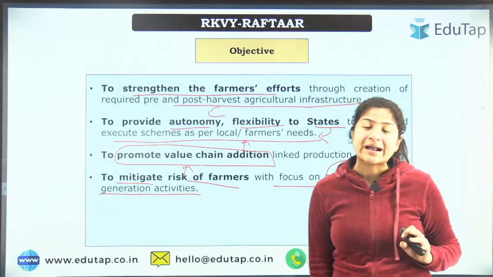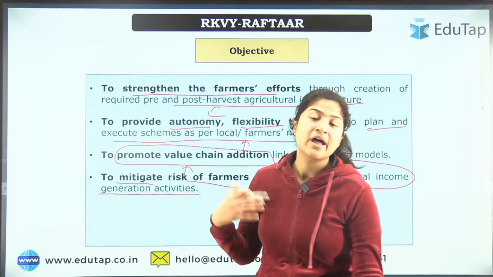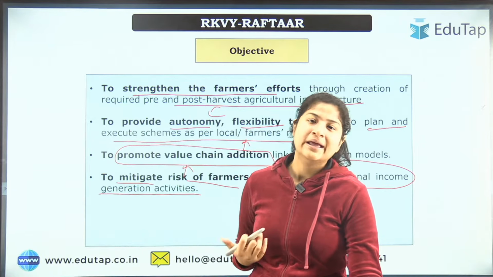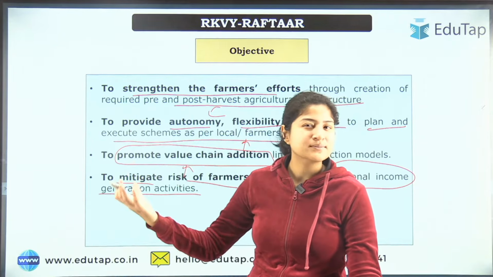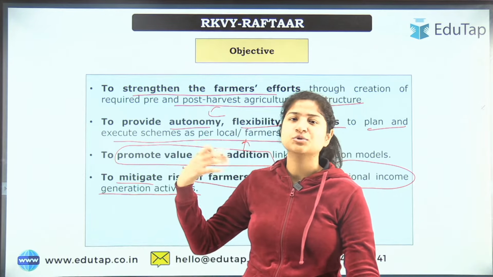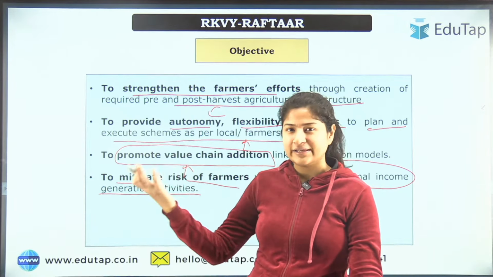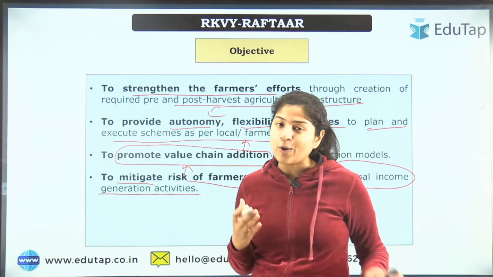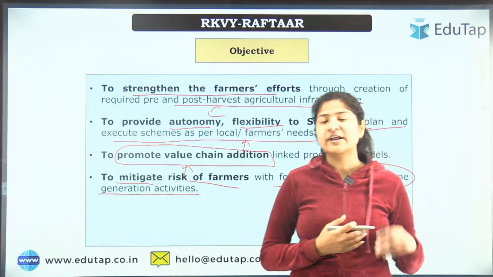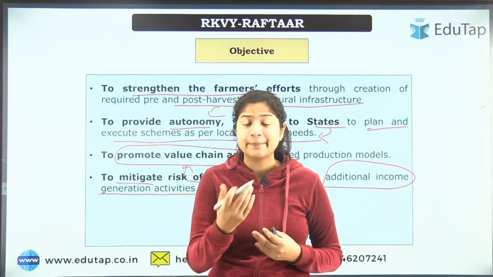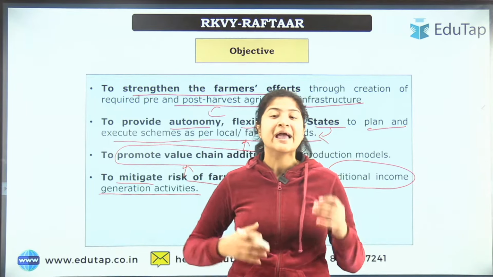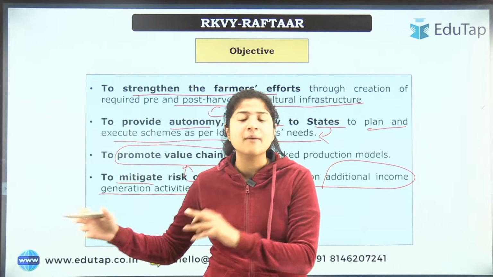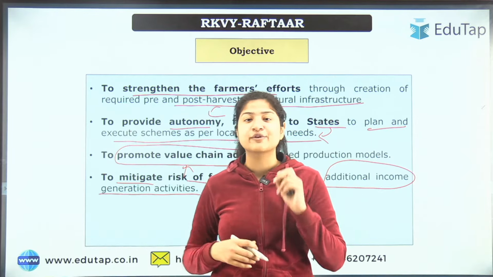They would be taught under this particular scheme about the different options they can pursue for additional income. For example, if a farmer grows just crops, there may be chances that due to climate condition or any other condition, he may face crop failure. So he would be under very much loss. But if he also does, for example, beekeeping, that is apiculture, or mushroom cultivation, he would have at least one source, or even if he has good profit from that crop, he would have an additional source of income from the rest of it.